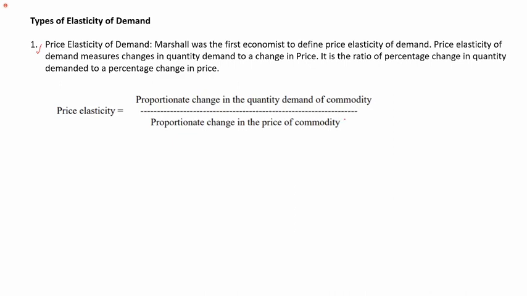In simple terms, proportionate change in the quantity demanded of a good divided by proportionate change in the price of the commodity. That's it. Even in the definition it is the same thing. You calculate this, you will get the price elasticity of demand value.